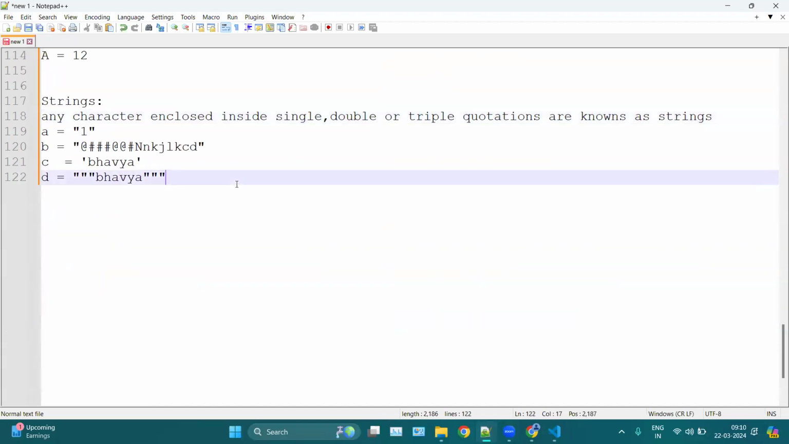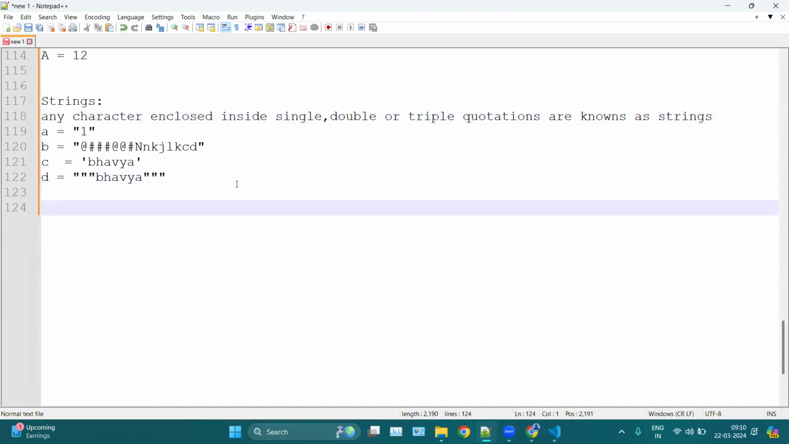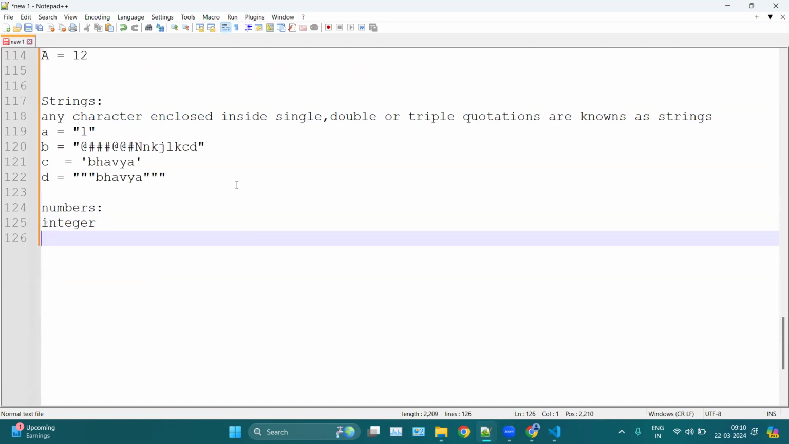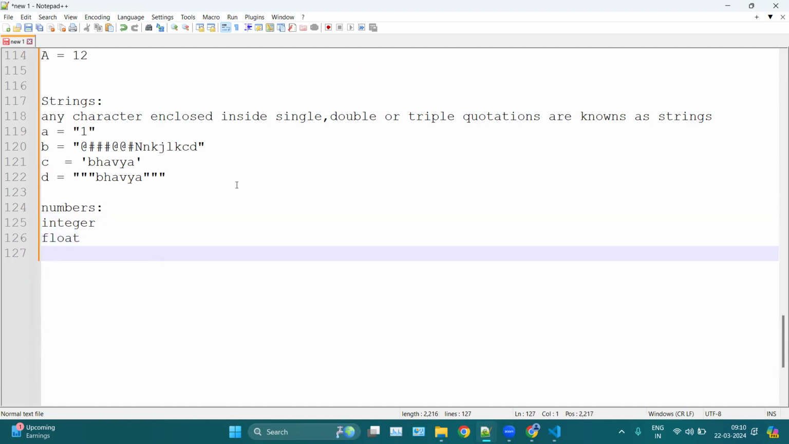So strings are any characters enclosed inside single, double or triple quotations. Then we have another data type, which is numbers. Inside numbers, we have further subparts. First, we have integer, then we have float, and then we have complex numbers.